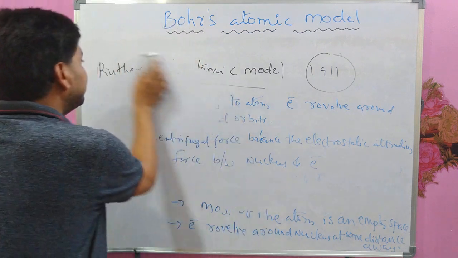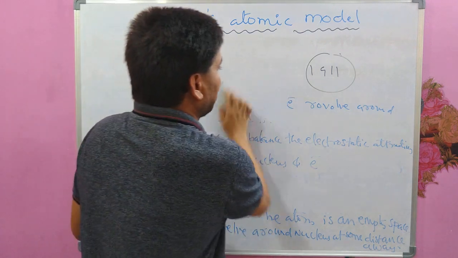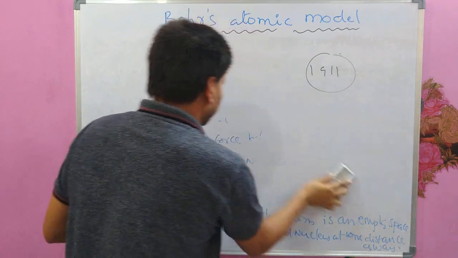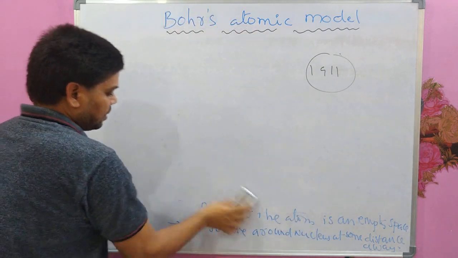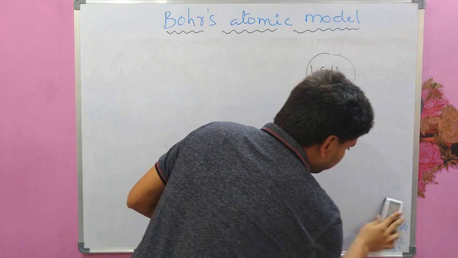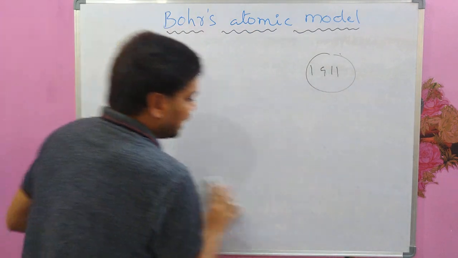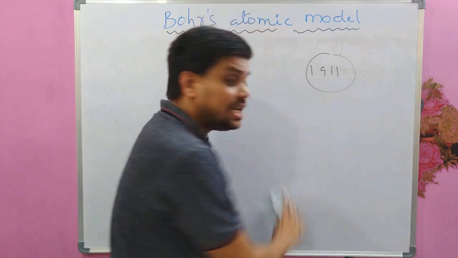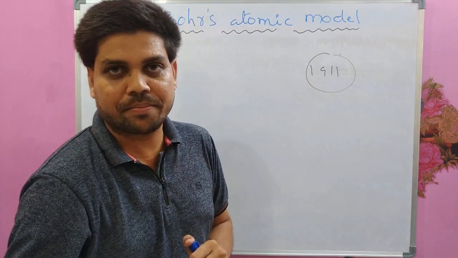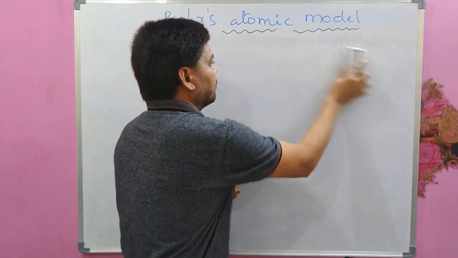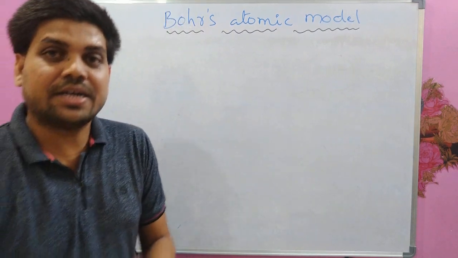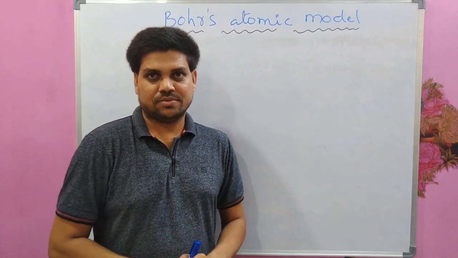So in 1913, 2 years after Rutherford atomic model, Niels Bohr proposed another atomic model which could explain successfully the failure of Rutherford atomic model. And that is our topic for today.